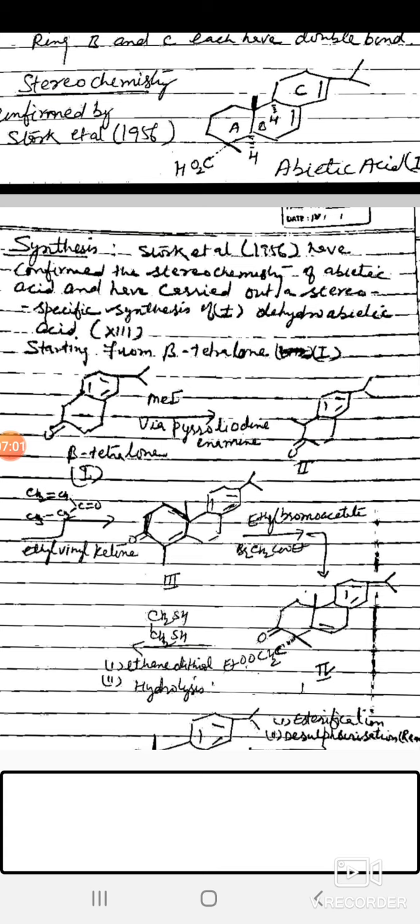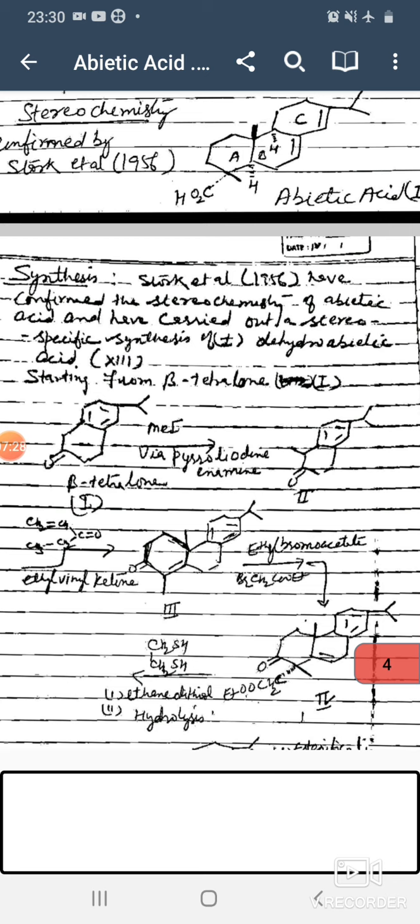then hydrogenation with PtO2 in acetic acid, then Barbier-Wieland degradation, and after that we react this compound with palladium and charcoal at 250 to 275 degrees centigrade, and we obtain the abietic acid. That's all about the abietic acid.